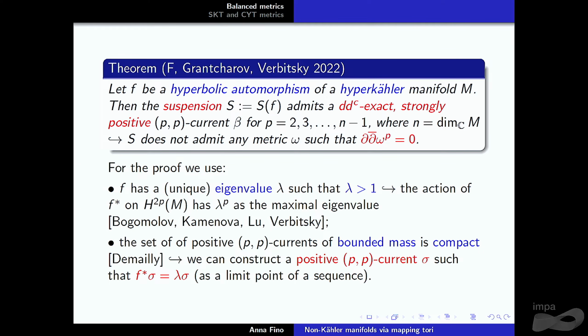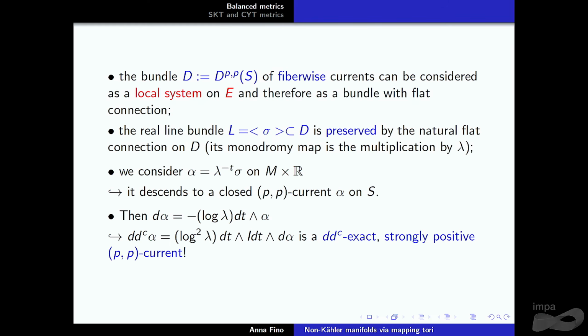This allows us, using a result by Demailly, to construct a positive (p,p) current sigma such that, and that's the essential thing, if you apply F to sigma, then you get lambda sigma. How do we use that? We really construct the dd^c-exact, strongly positive (p,p) current in this way: you just take your sigma and multiply by lambda to the power minus t on the product.